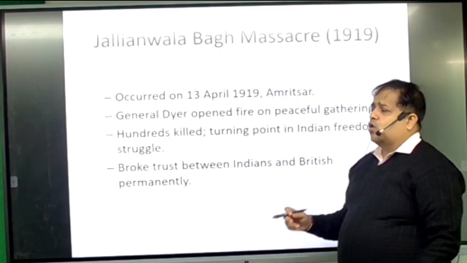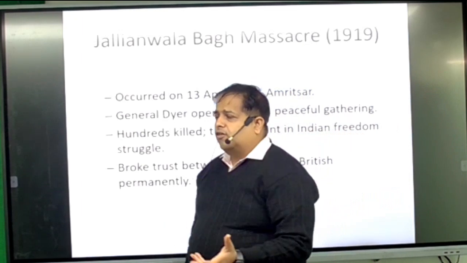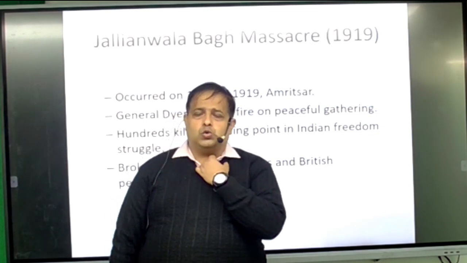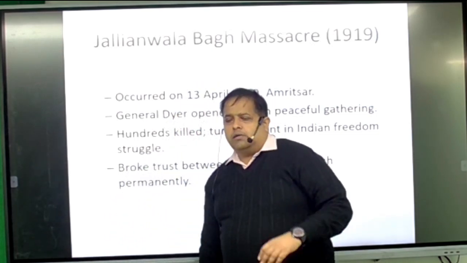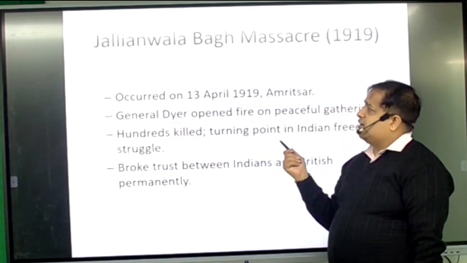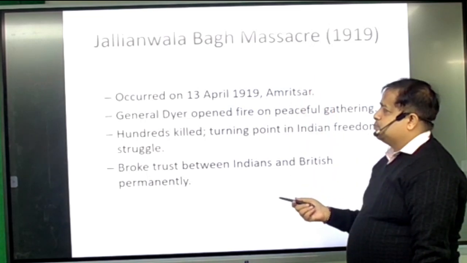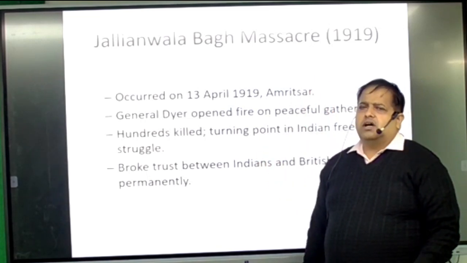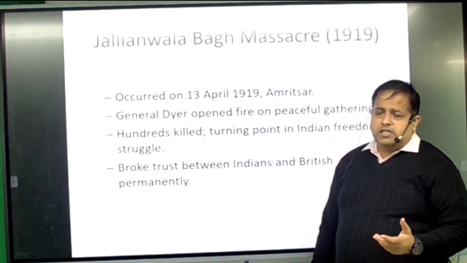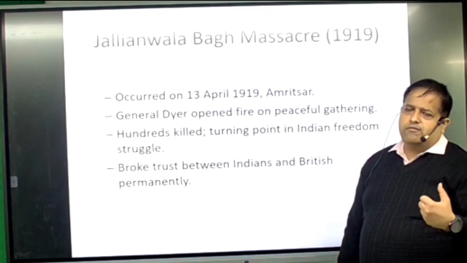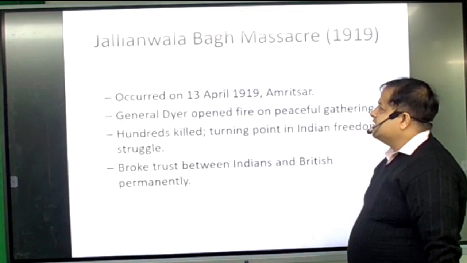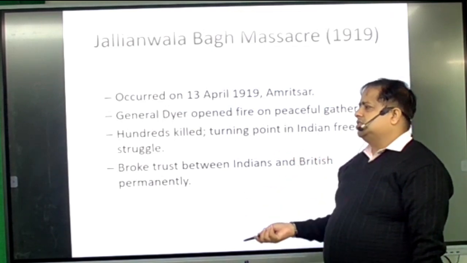When the Rowlatt Act was passed, two famous leaders of Punjab, Dr. Satpal and Saifuddin Kitchlew, were arrested. Against their arrest, on 13 April 1919, the Jallianwala Bagh event took place in Amritsar. The public gathered there. According to some historians, it was rumored that Gandhi was coming there, while others said there was a poetry and singing program. So a huge public was there.